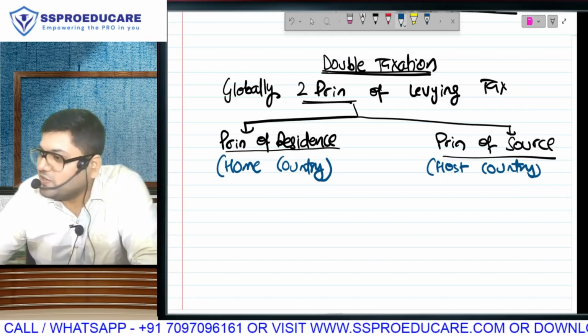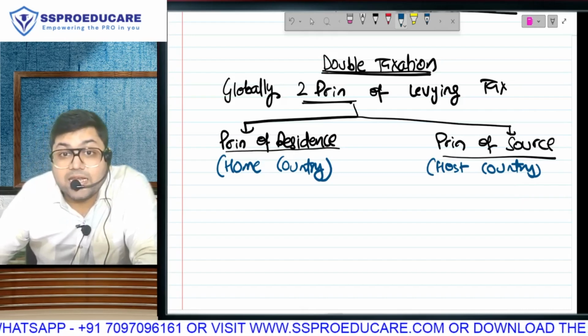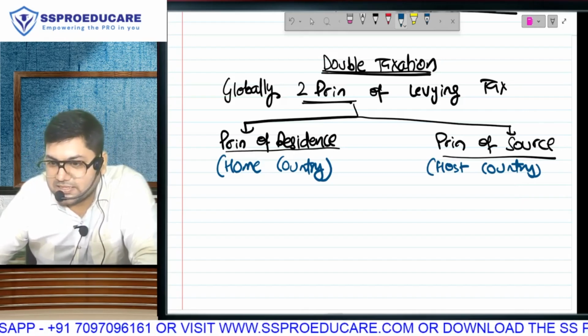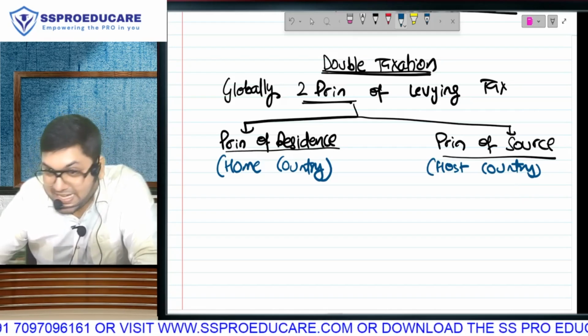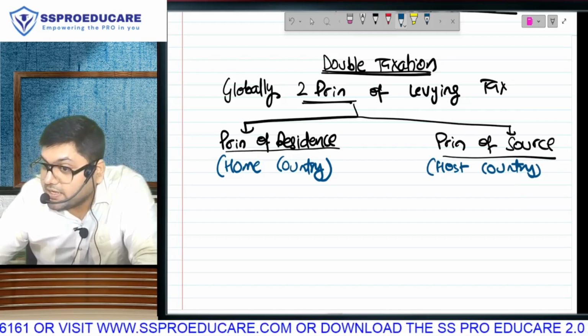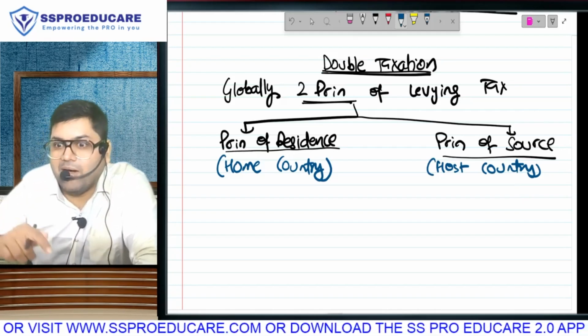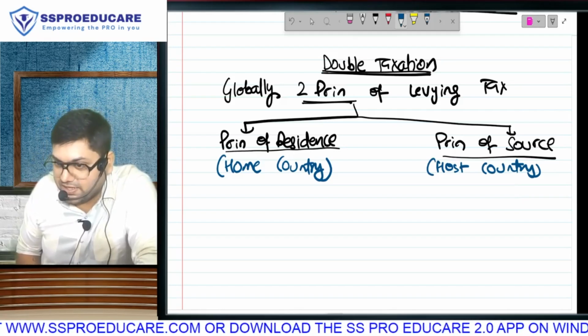Taxpayers will be divided in two categories, resident and non-resident. Incomes will be divided in two categories, Indian income and foreign income. If you are a resident, you will have to pay tax on Indian income, foreign income, global income, total income, world income. Resident has to pay tax on world income.